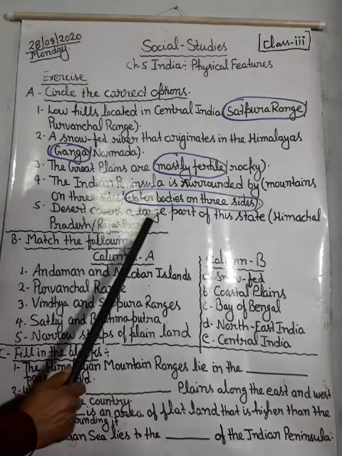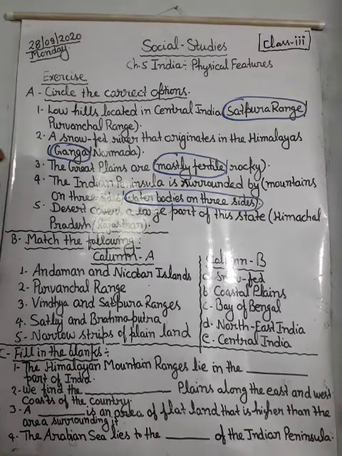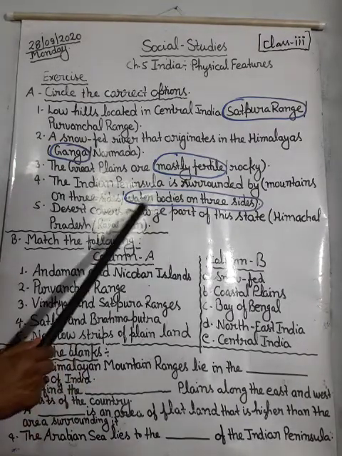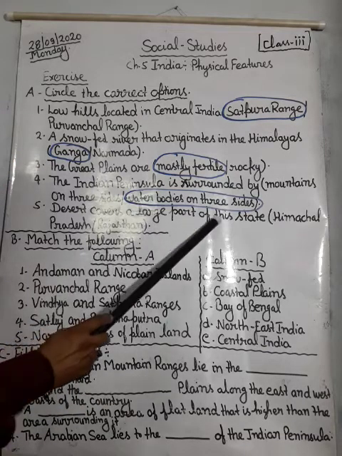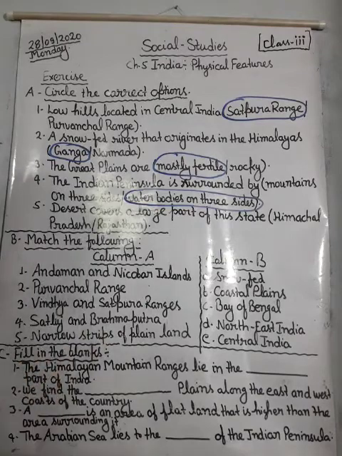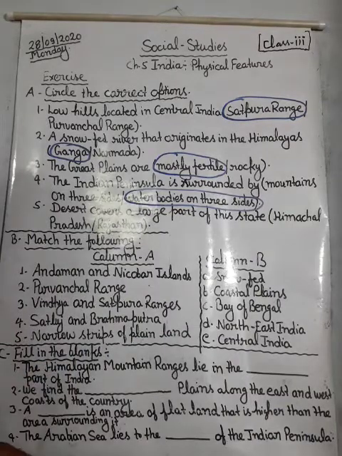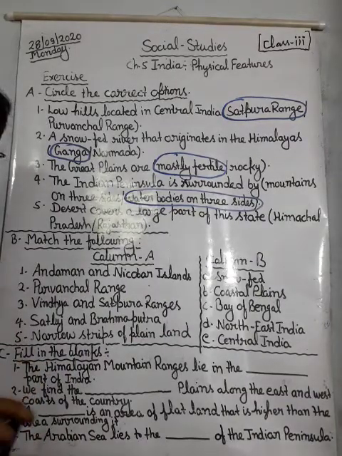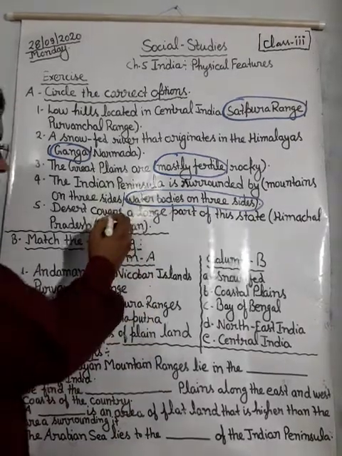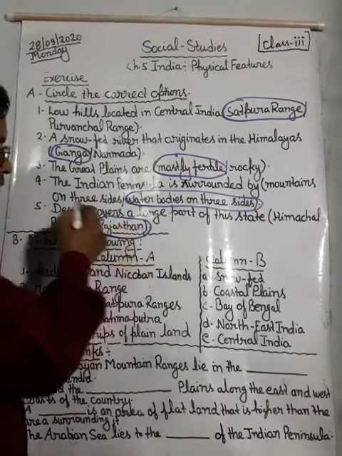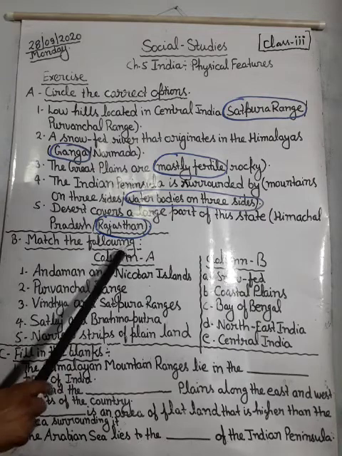Next is desert. Desert covers a large part of this state. All of us know about the desert in India, and we also know which state covers a large part of the desert. First one is Himachal Pradesh and second one is Rajasthan. So choose the correct answer. What will be the correct answer, beta? Tell. Yes, Rajasthan. The right answer will be Rajasthan.